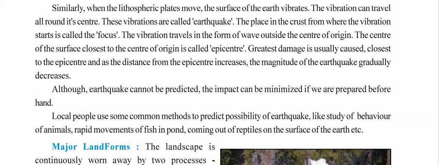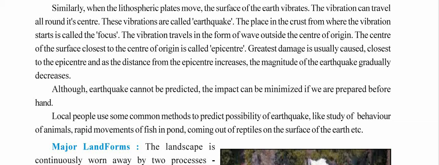Nowadays, many construction sites take certain precautions, and scientists are also coming up with things which can protect us, which are earthquake proof. Local people use some common methods to predict the possibility of an earthquake, like the study of the behavior of animals.